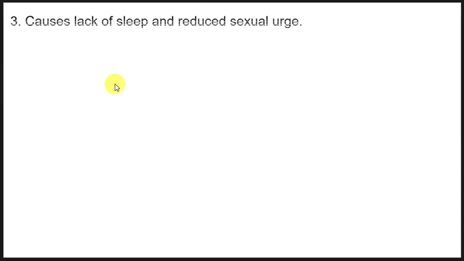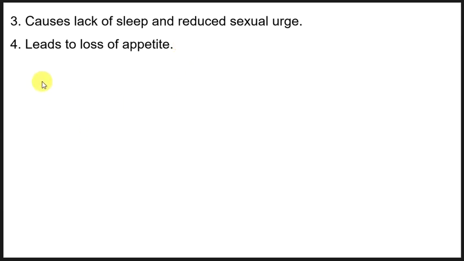Then three, causes lack of sleep and reduces the sexual urge. So some drugs can cause lack of sleep, and then they can reduce the sexual desire, in short. Some people can have reduced sexual desire, especially maybe in men. Then four, leads to loss of appetite. To some, drugs can lead to loss of appetite, especially beer. To some people, it leads them to loss of appetite.